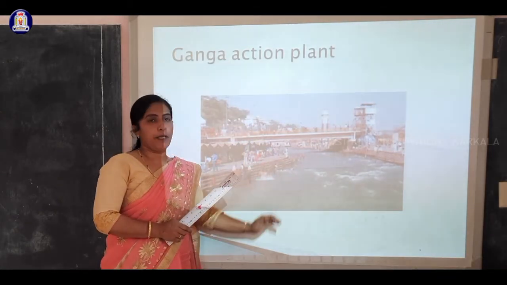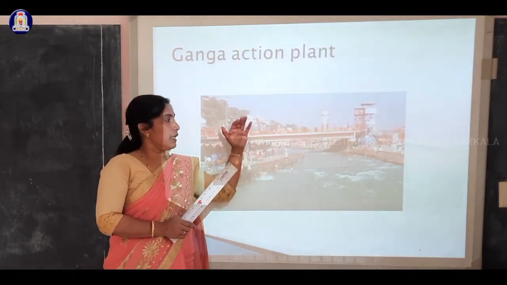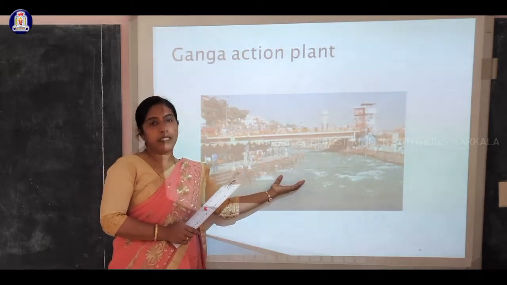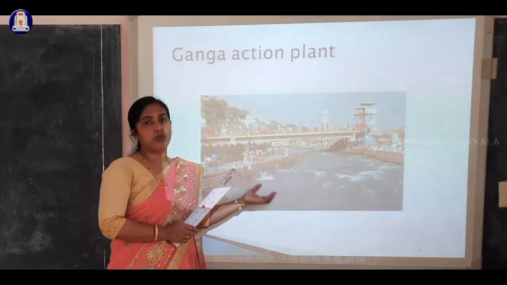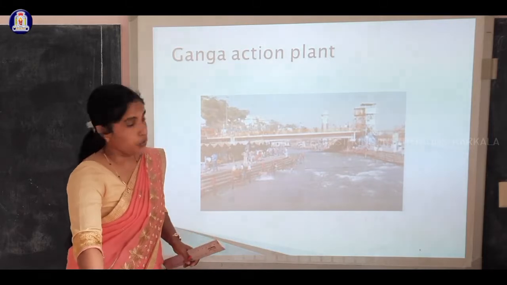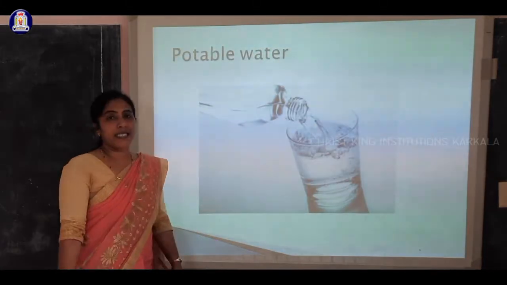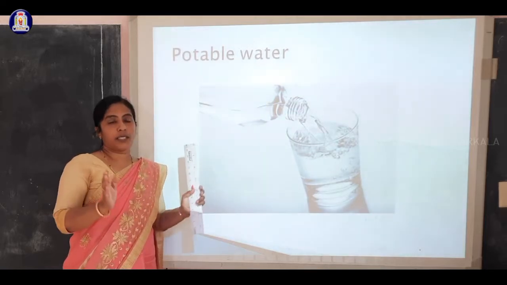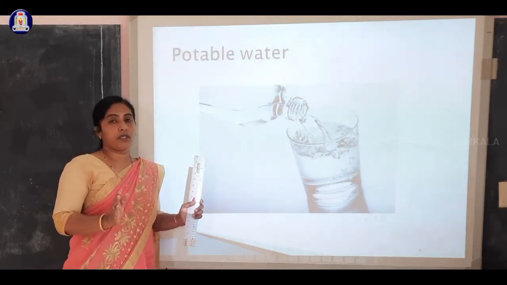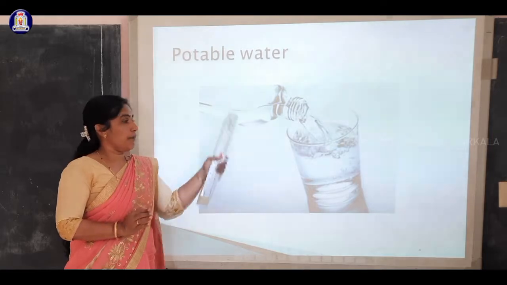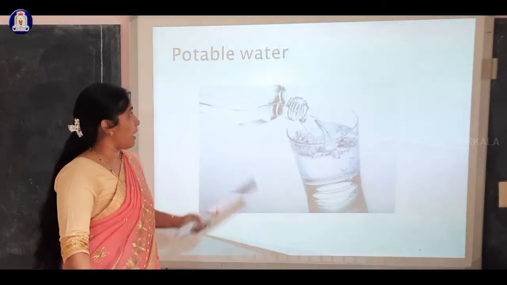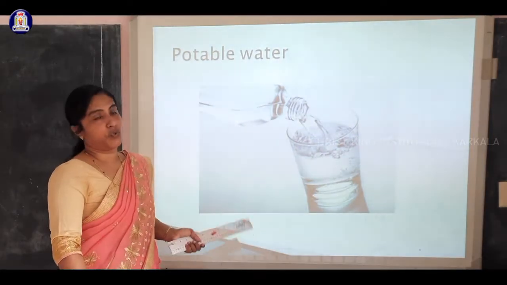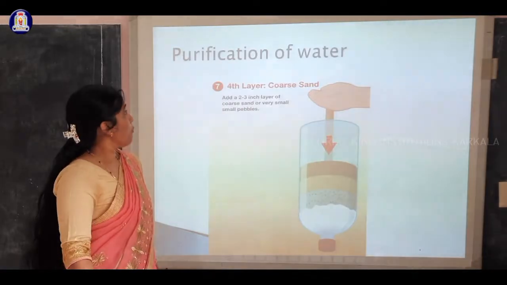In many places, the availability of water is very essential for people to survive. That's why we have to clean water. So what is potable water? Three-fourths of the earth is covered with sea and ocean water, but only 1% is fit to drink, and that is potable water.